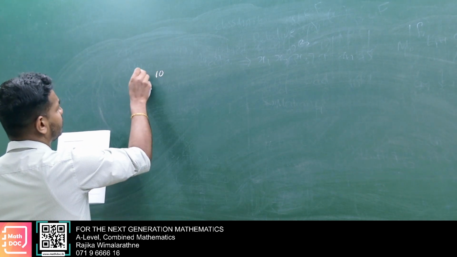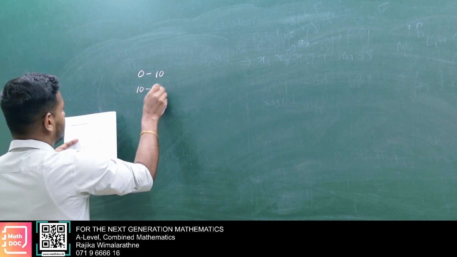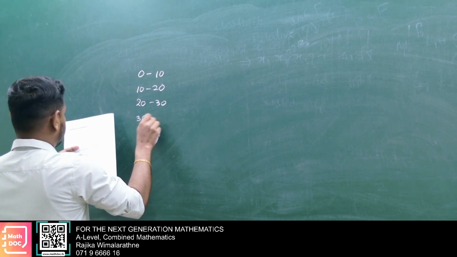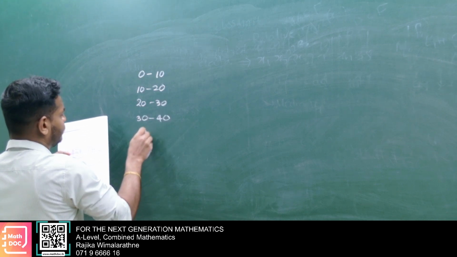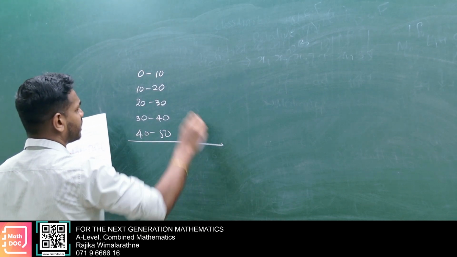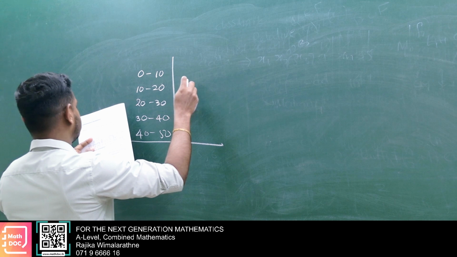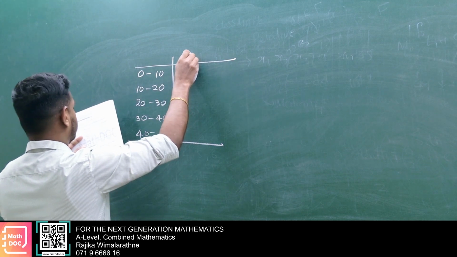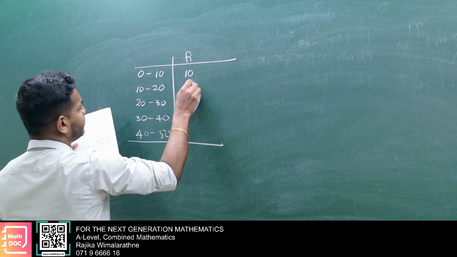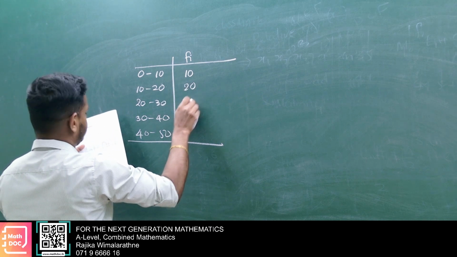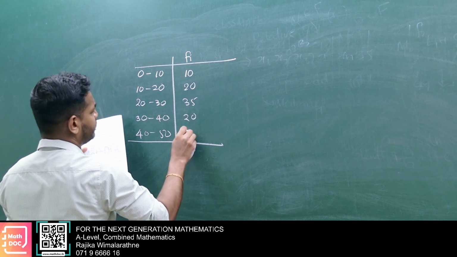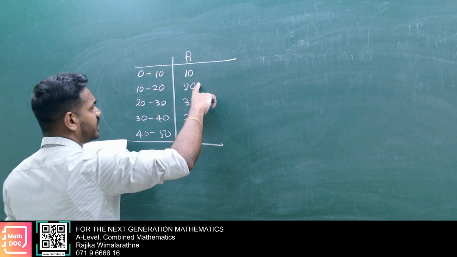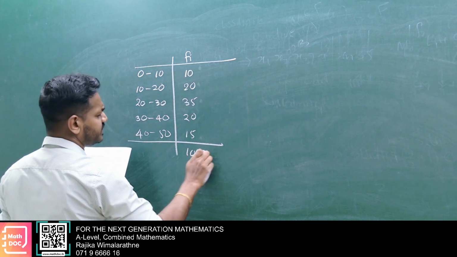Here 0 to 10, 10 to 20, 20 to 30, 30 to 40, 40 to 50. Here the frequencies: 10, 20, 35, 20, 15. Here 35, 45, 50, 90, 100. Total 100, no? This is n.